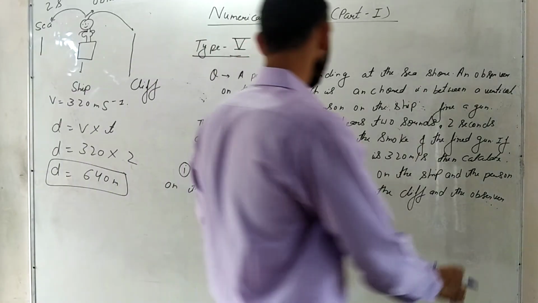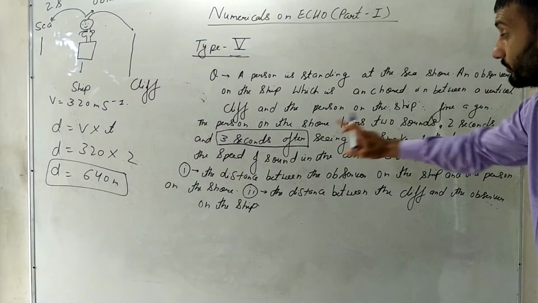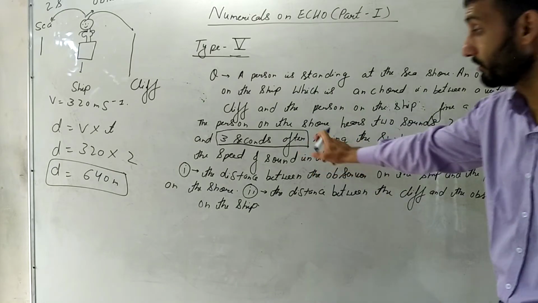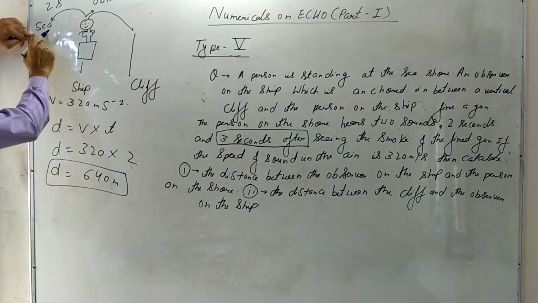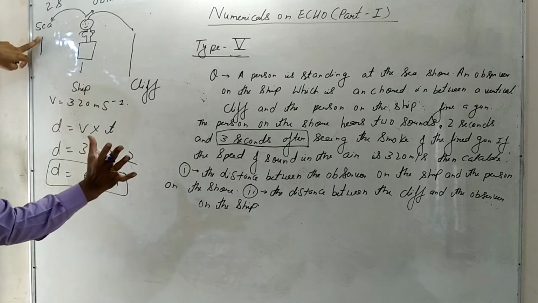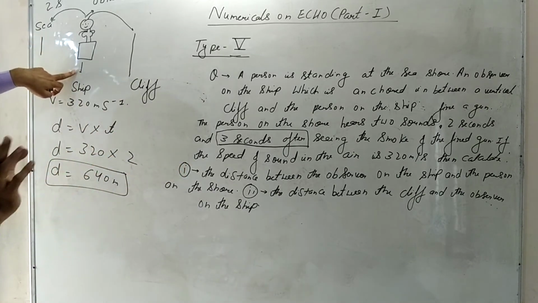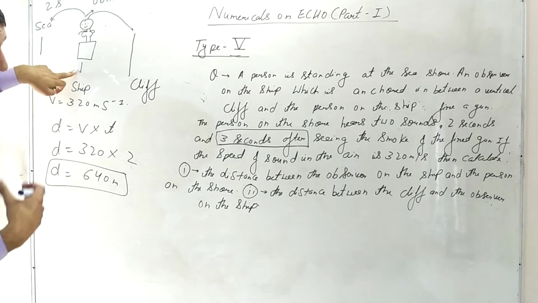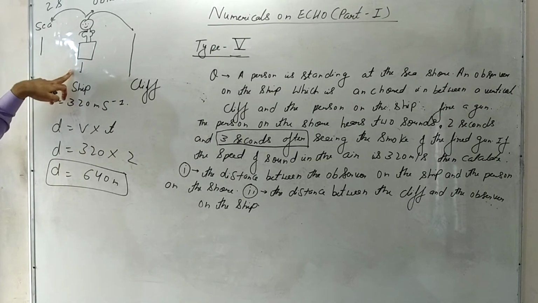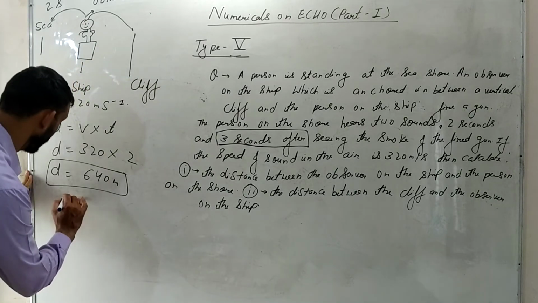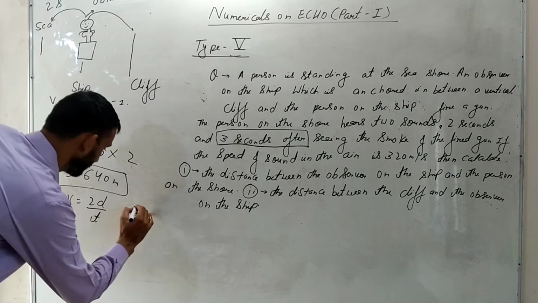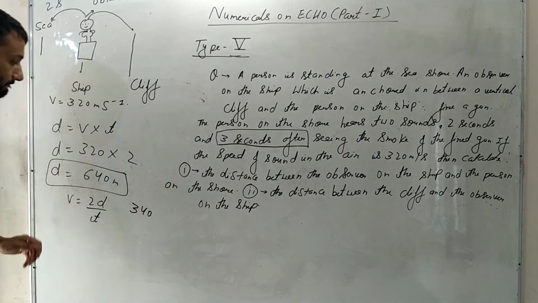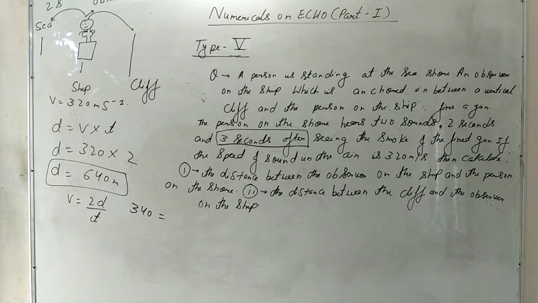Now the person on the shore hears two sounds, 2 seconds and 3 seconds after seeing. For this person standing on the seashore, the total time for the echo to reach is 5 seconds. But now he is asking us to calculate the distance between the cliff and the observer on the ship. Obviously this person is going to hear the echo sound, so we will use v is equal to 2d upon t. How much is this v? 340 is equal to 2d upon t.